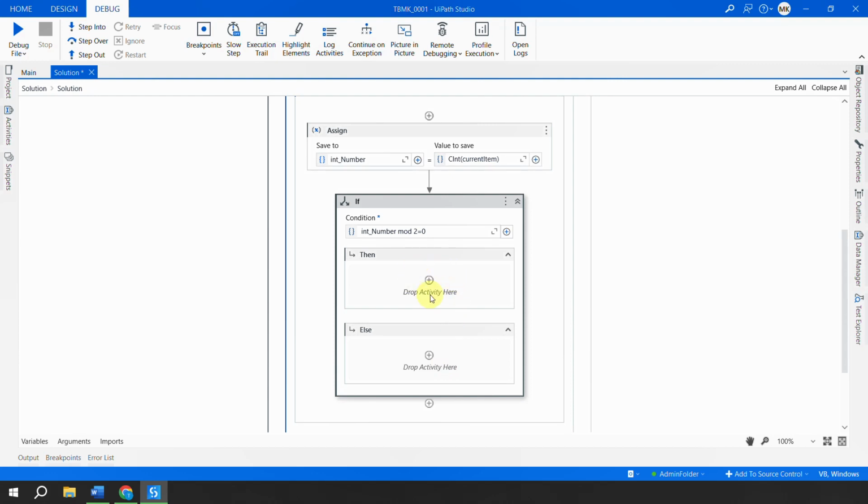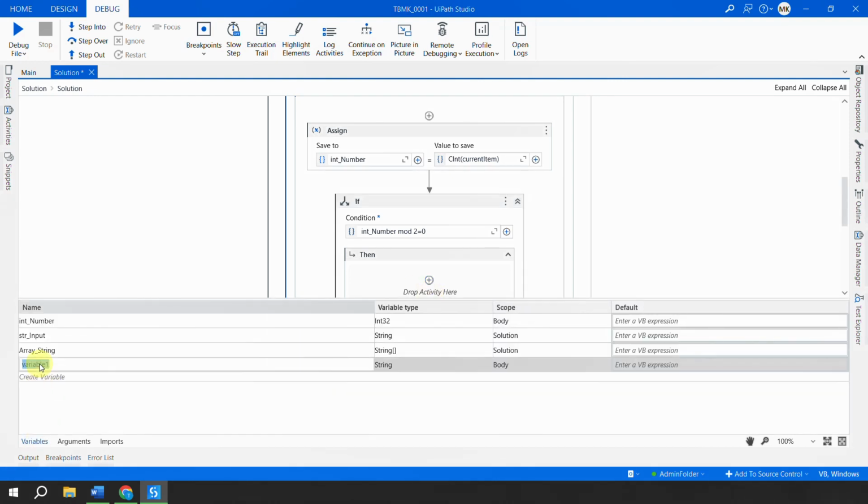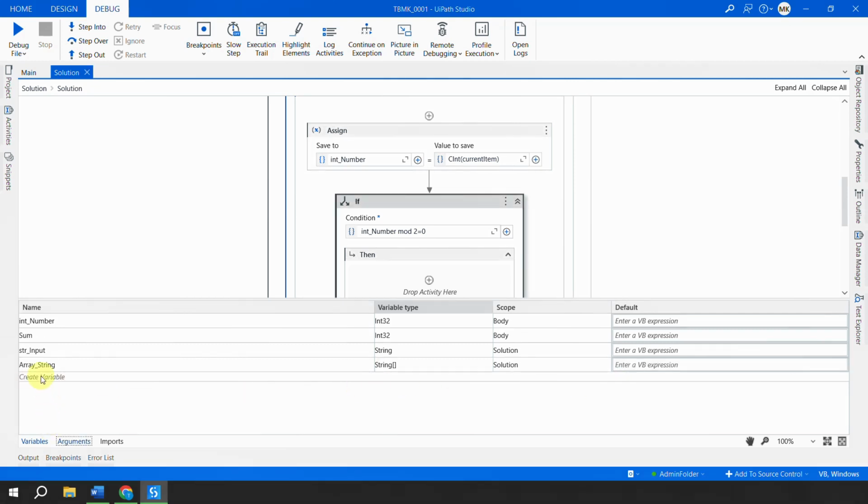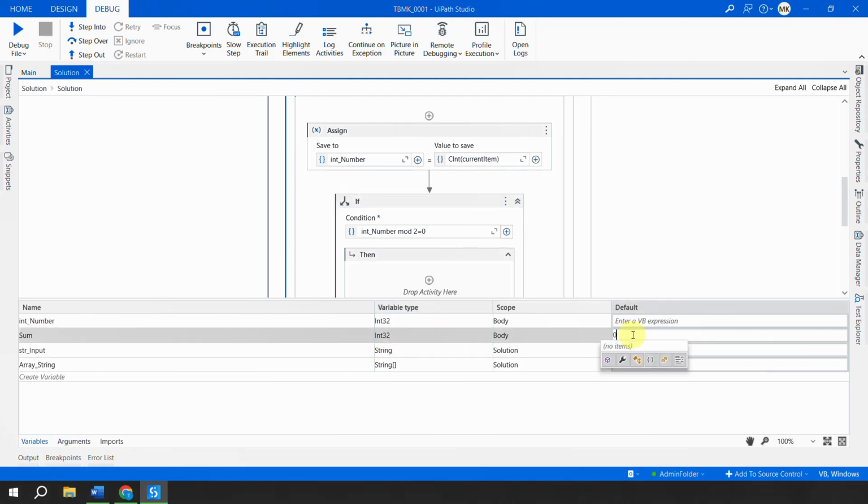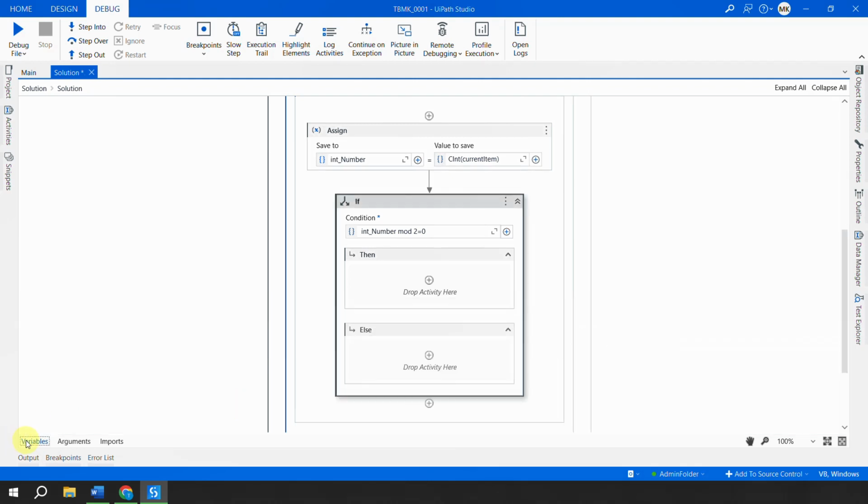So I'll go to the variables and create a new variable which I'll call sum. This sum would be a variable where I would store the total, and its type would be integer. Okay, so this indicates that yes, this sum is a variable, and I will provide a default value of 0. I'll explain why I am passing a default value of 0 in a little bit.